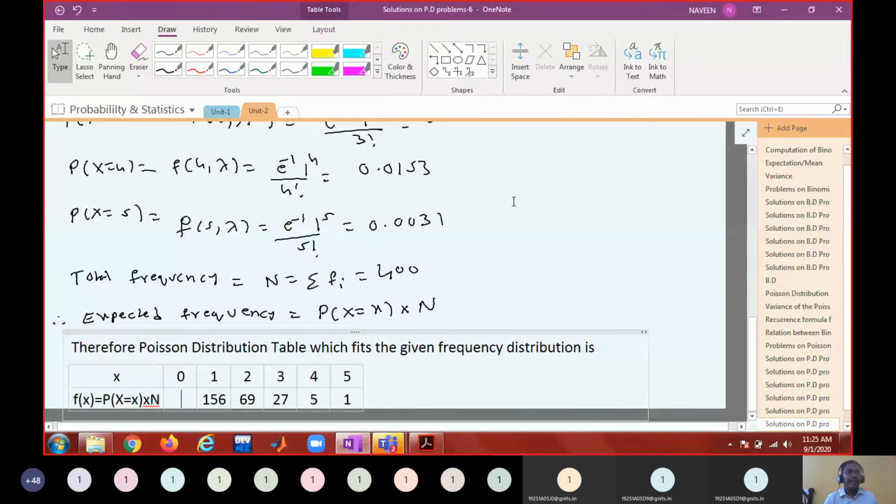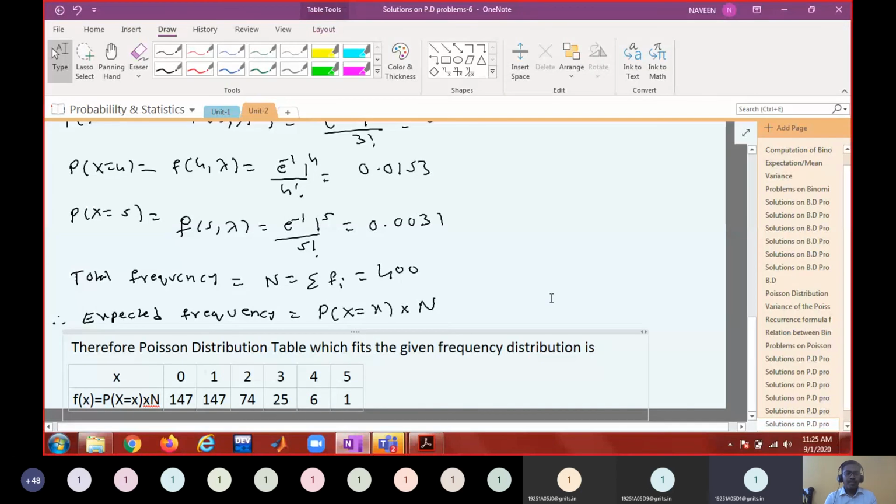Later you can adjust the values so that the total frequency is 400. So 147, next is 147, next one is also 147. Next ones are 74, 74, 24, 25, 25, 6, 1, 6, 1, so exactly 400.